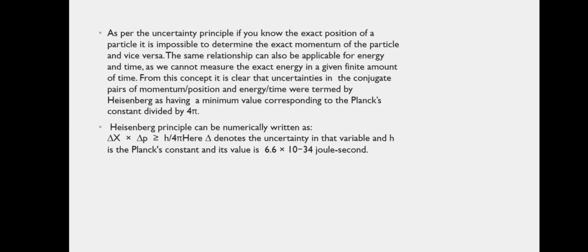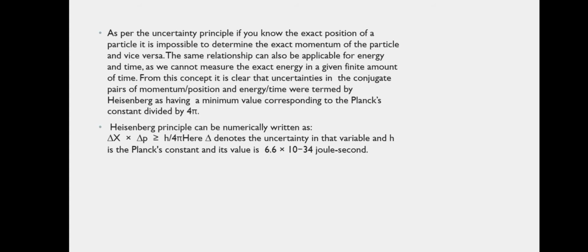As per the uncertainty principle, if you know the exact position of a particle, it is impossible to determine the exact momentum of the particle and vice versa. The same relationship can also be applicable for energy and time, as we cannot measure the exact energy in a given finite amount of time. From this concept, it is clear that uncertainties in the conjugate pairs of momentum or position and energy or time were termed by Heisenberg as having a minimum value corresponding to the Planck's constant divided by 4 pi.